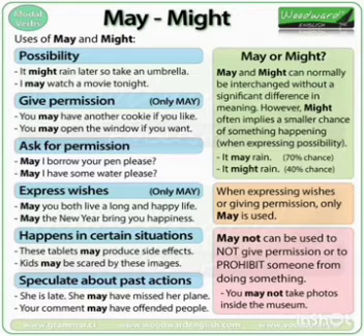In case of giving permission, you may do this. You may open the window if you want. You will be using may. When you want to ask permission: may I get in? May I borrow your pen please? May I have some water please? You will be using may. Then expressing wishes: May God bless you. May you both live a long and blessed life. You will be using may. So may is used in case of possibility, giving permission, asking permission, and expressing wishes.